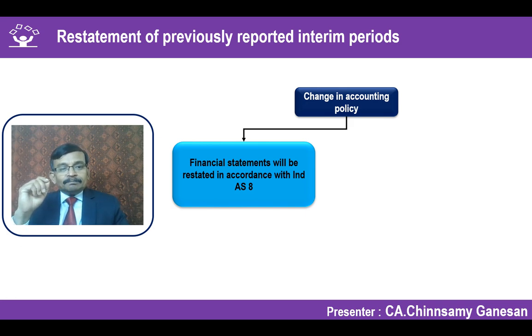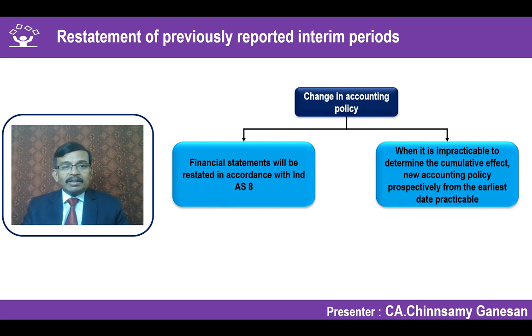For example, a listed entity is reporting for the first quarter of 2020, that is June 2019, and it has changed an accounting policy in June 2019. Then the comparative figure of June 2018 should be restated. Similarly, the 2019 numbers should also be restated and shown as per the new policy, in case you are showing the previous quarter also as a comparative number. So all the periods presented should be restated, and accordingly interim period numbers should also be restated in case there is a change in accounting policy.